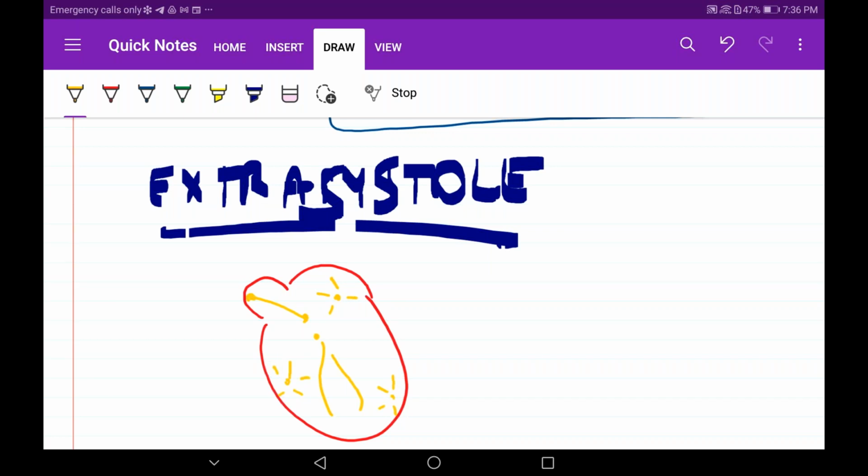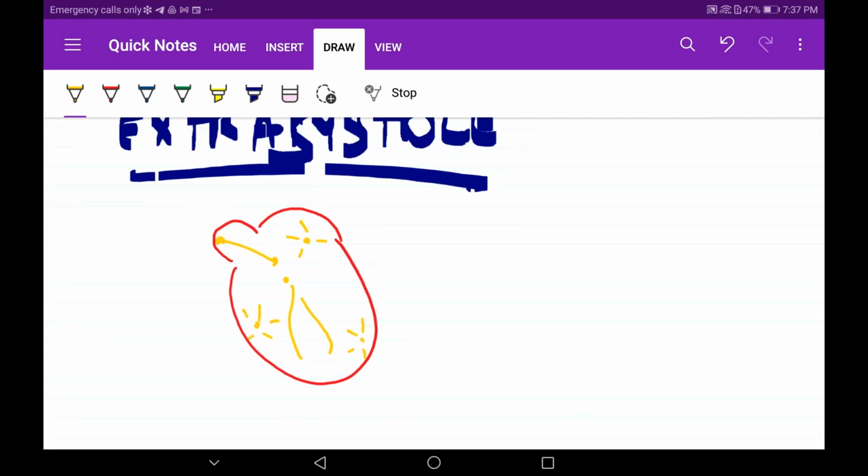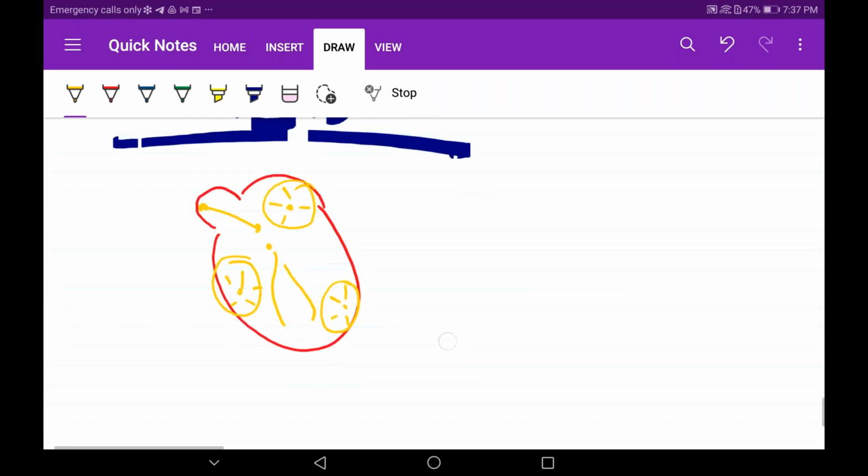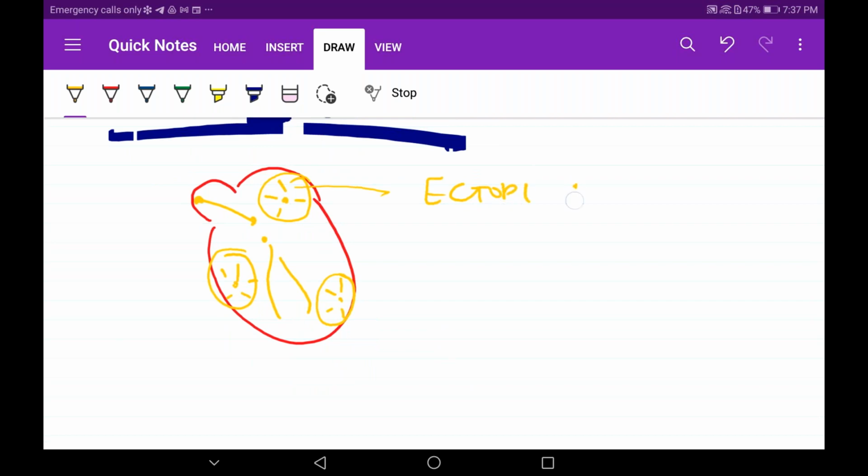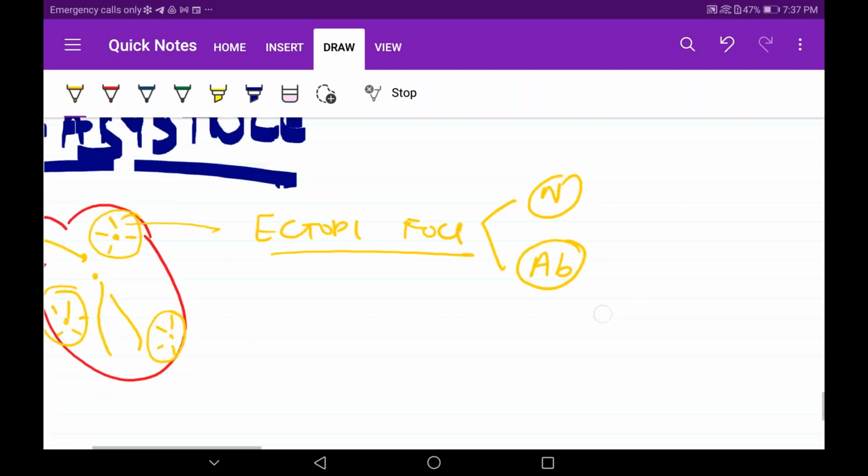What is an ectopic focus? Apart from the conducting system, the atrial muscle or some region of the heart is producing its own beats, because our whole heart is made of conducting tissue. God has given the capacity to our heart: if the conducting system does not work, our muscles will start producing beats. But here these ectopic foci are abnormally produced, as in the heart is not in a normal condition.